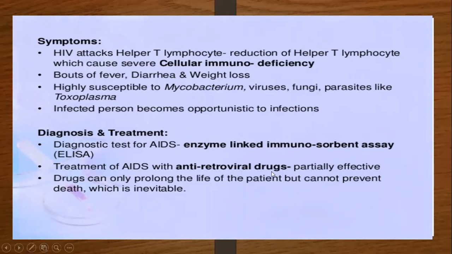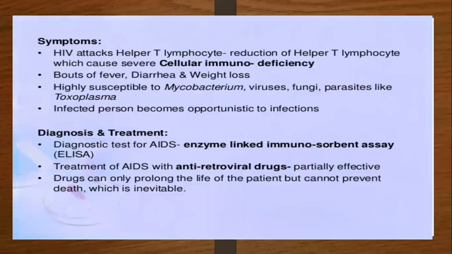Antiretroviral drugs are present which stop the multiplication of this retrovirus, that is HIV, inside your body. It does not kill it, but it stops the multiplication. So the person has control over the spreading of the disease. So this is the treatment: antiretroviral drugs are given to the HIV or AIDS patient.